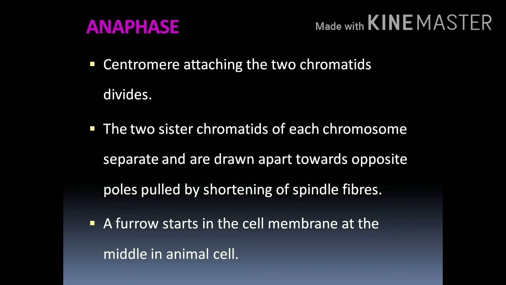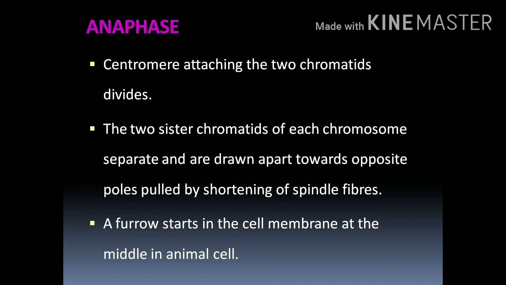In the anaphase, the chromosome divides, especially in the centromere region; the centromere splits. When the centromere splits, the two sister chromatids separate. These sister chromatids move towards the opposite poles, nearer to the centriole region, that is the opposite pole.